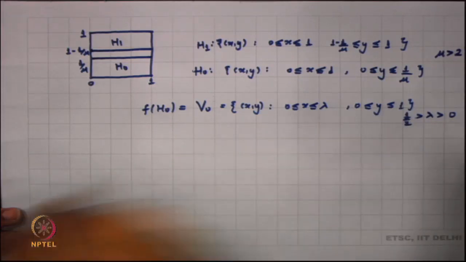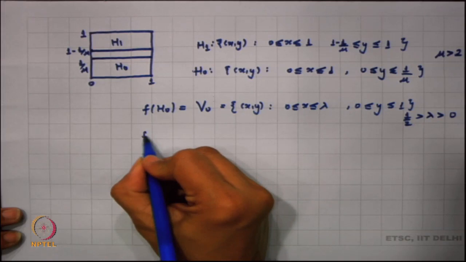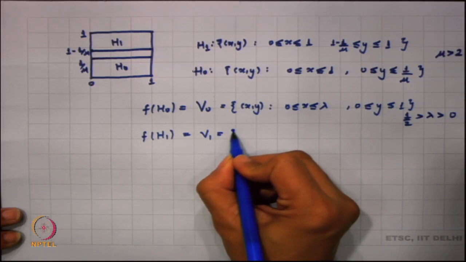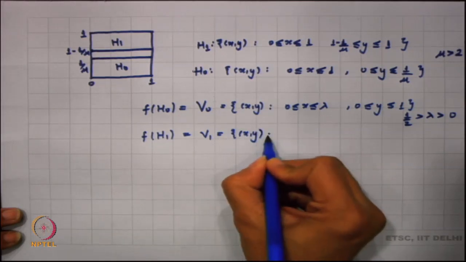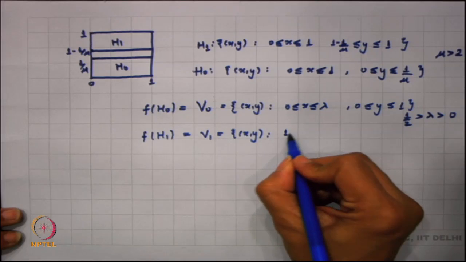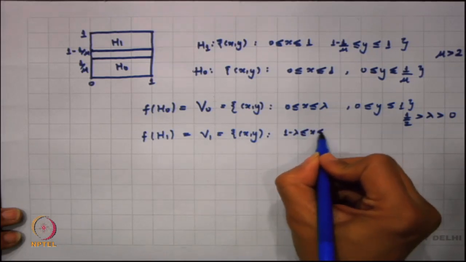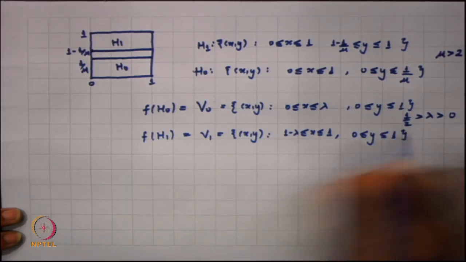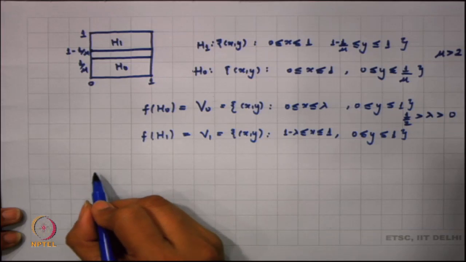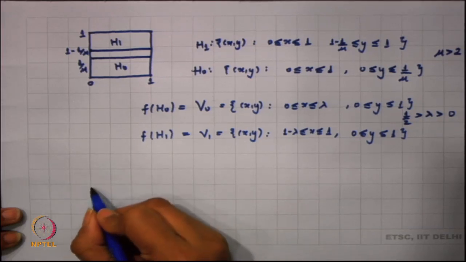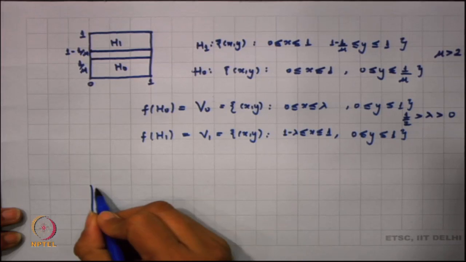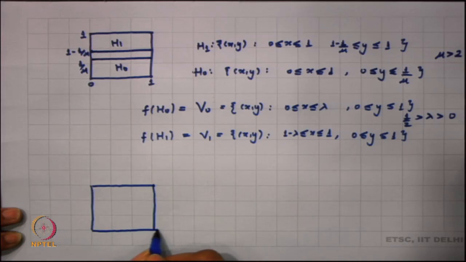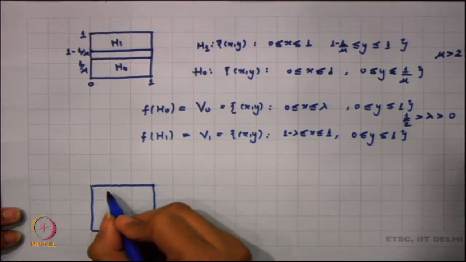So, my lambda is less than half here, and we define f in such a manner that f on H1 happens to be equal to V1, where my V1 is the set of all (x, y) such that 1 minus lambda is less than or equal to x is less than or equal to 1, and 0 is less than or equal to y is less than or equal to 1. So, I want to take this in such a manner. If I am looking into this fact, I am looking into this particular part, this rectangle,